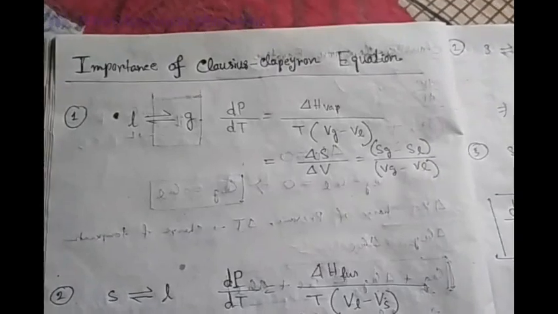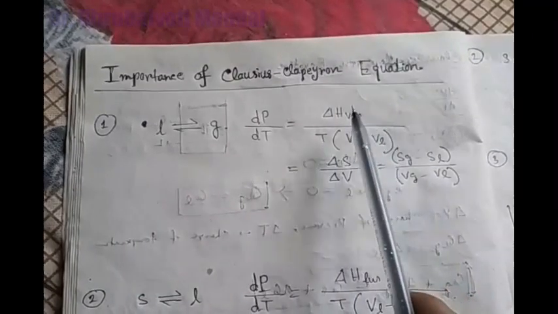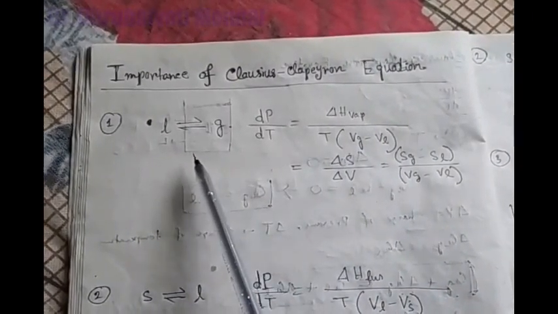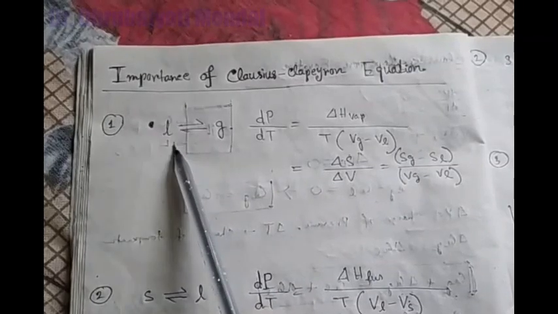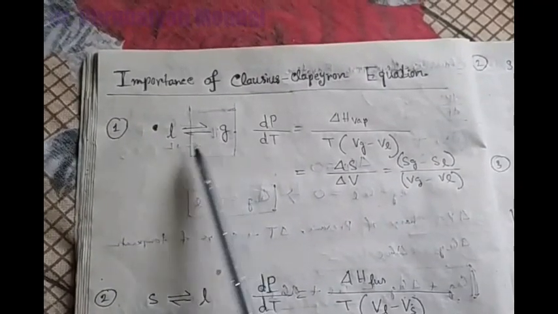So you now know three important forms of the Clausius-Clapeyron equation. So the first equation is for liquid to gas equilibrium.